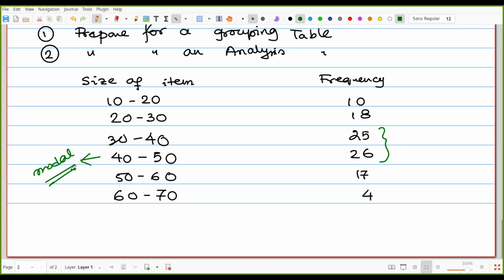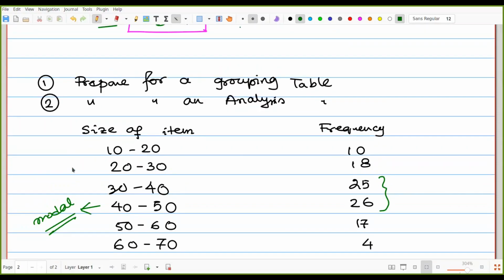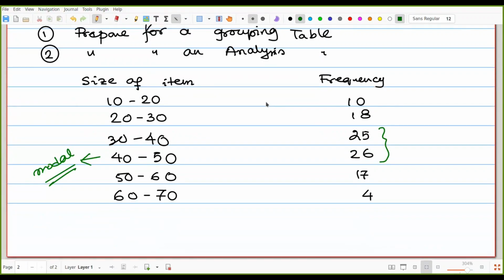It may happen that according to the survey, the data is not right. So the mode would be a wrong calculation. So in that case, we have to prepare first the grouping table, then the analysis table. Let's check with the first one, that is the grouping table.